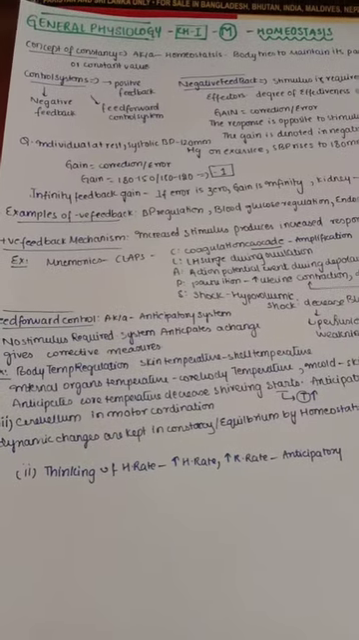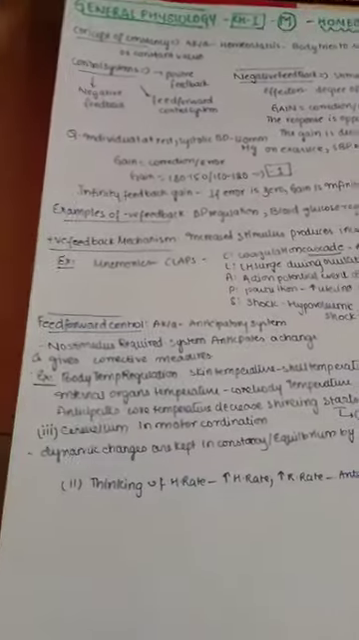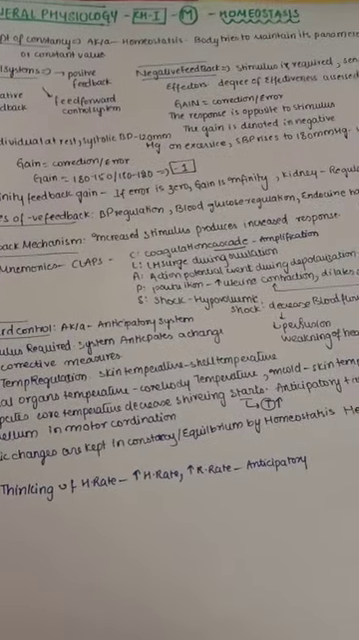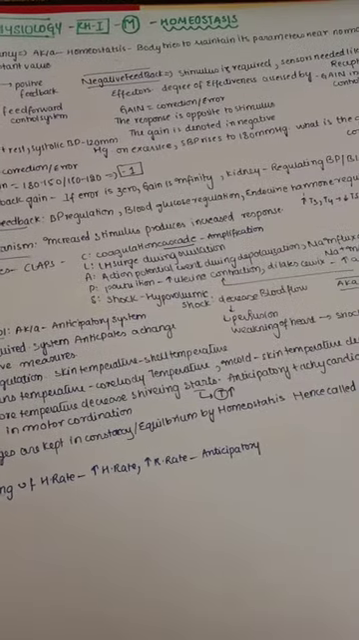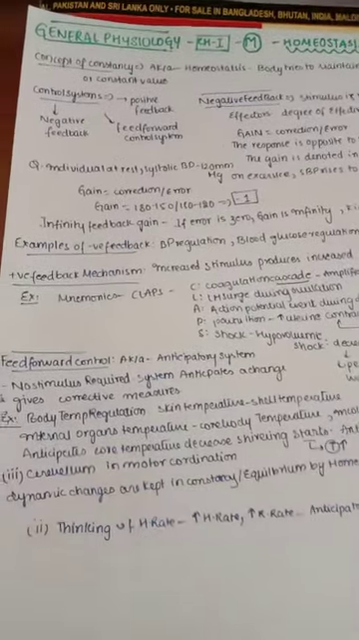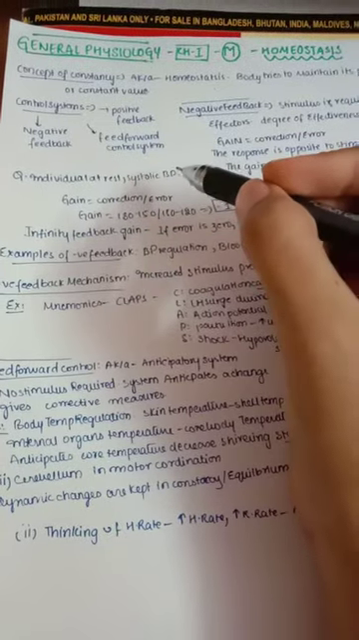We are on our revision series of our general physiology. So first, let us start with the concept of constancy. It is also known as homeostasis, where the body tries to maintain its parameters near the normal value, or constant value. So mainly we have three control systems: positive feedback, negative feedback, and feed forward control system.